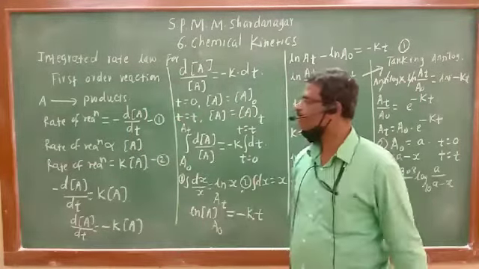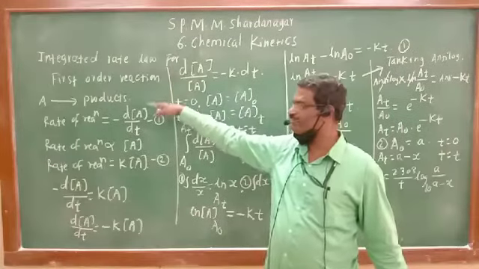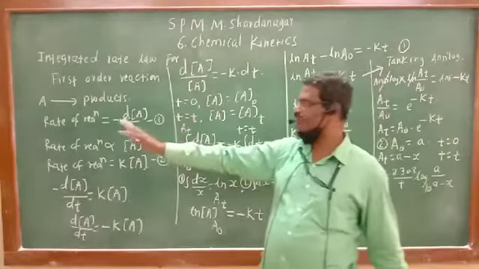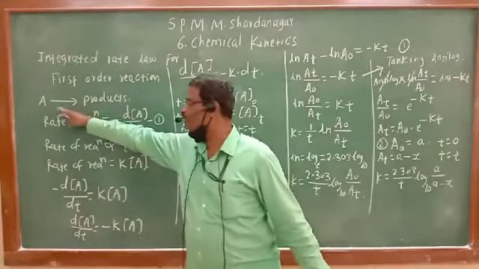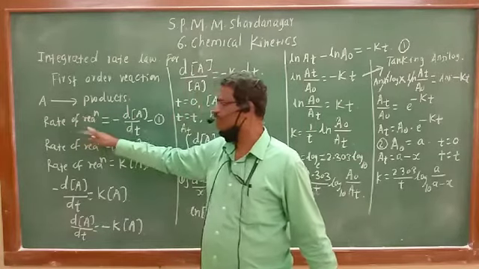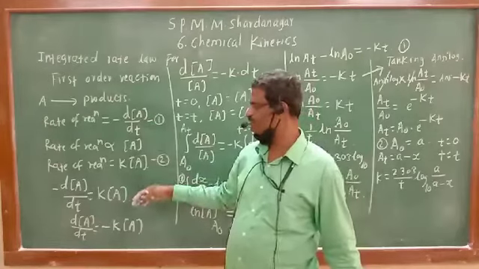Let us see it once again. Integrated rate law is obtained by integrating the differential rate law. First order reactions are those in which the rate of reaction depends on only one reactant A. So rate of reaction we know is minus dA by dt, because that is reactant.